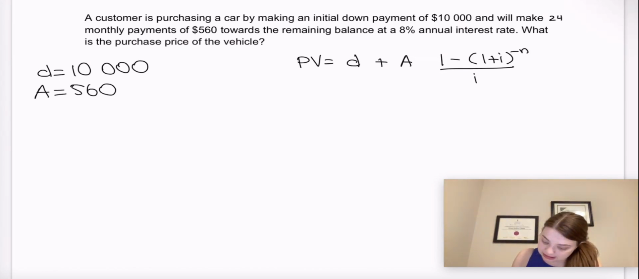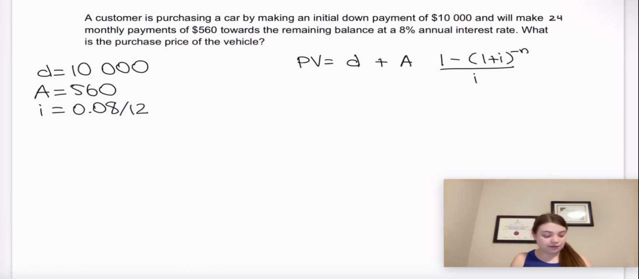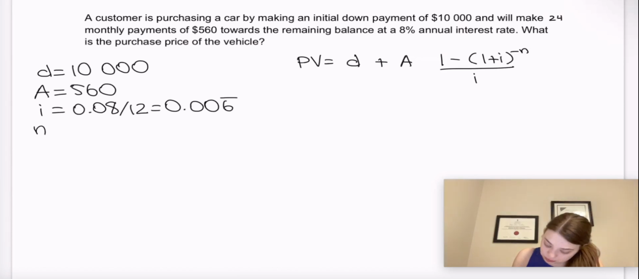And then i is the interest rate, and that is 8% annually, which is the equivalent of, we have to divide by 12 because we want the monthly interest rate here. Since this is being compounded monthly and the payments are monthly as well, this is going to be 0.006 repeating. And then last but not least, n is the number of payments made, and that is going to be 24 payments. Even if they'd said you're going to make monthly payments for 2 years, we would put that together and say there's going to be 24 monthly payments in all.